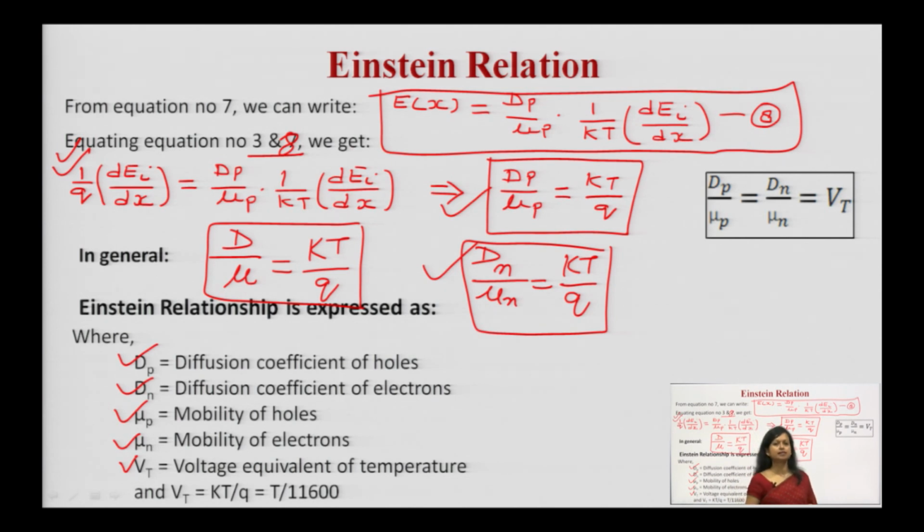K Boltzmann constant, T temperature, and q is the charge. If you substitute the value of k and q, you will be getting Vt is equal to T upon 11600. So, this is how you can derive the Einstein equation. You must remember, this is a very important equation. So, I hope now the diffusion process, diffusion current and Einstein relation both are very much clear to you. Thank you so much.